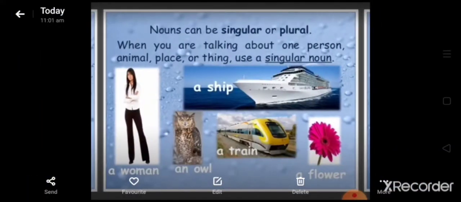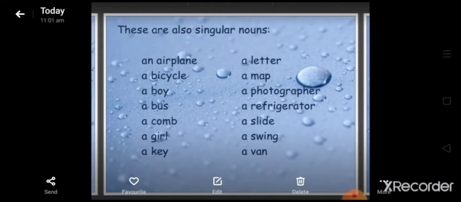Nouns can be singular or plural. When you are talking about one person, animal, place or thing, use a singular noun. Here you can see in this picture a ship, a woman, an owl, a train, a flower. These are all singular nouns.